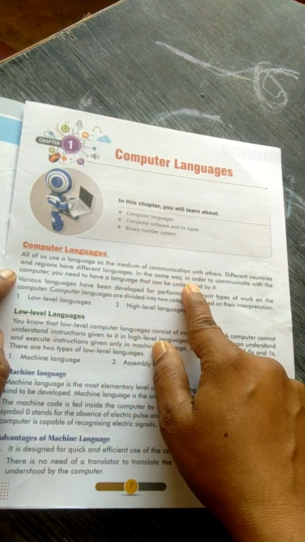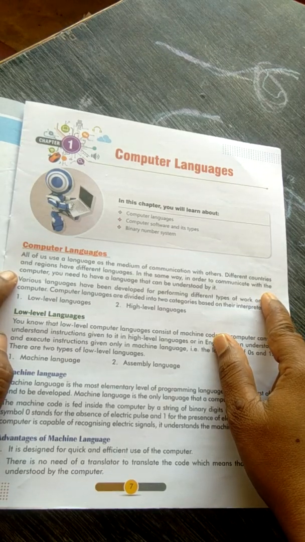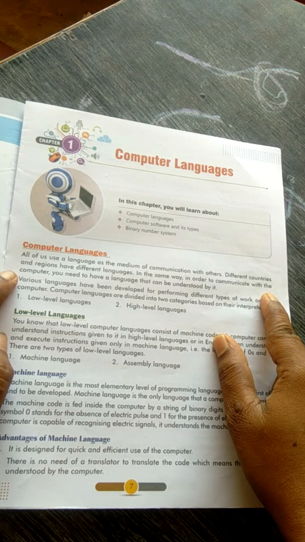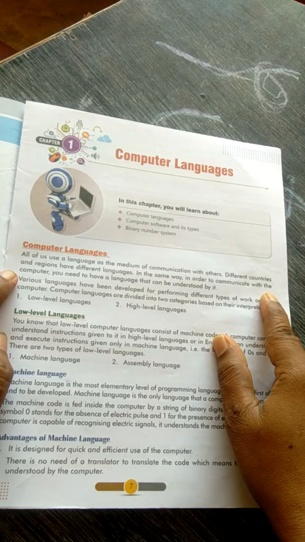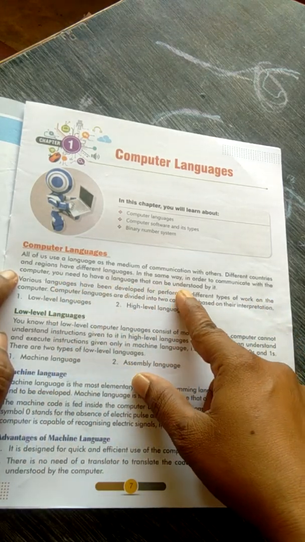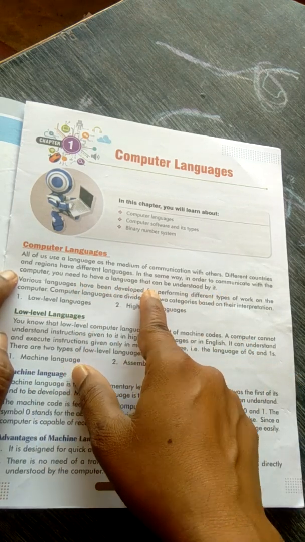In this way, in order to communicate with the computer, we need to have a language that can be understood by it. The computer should understand our language, so we need to use a common language.